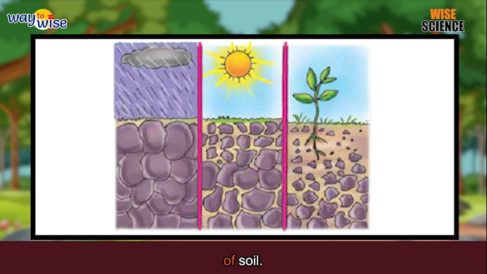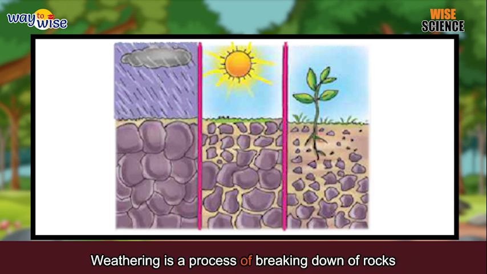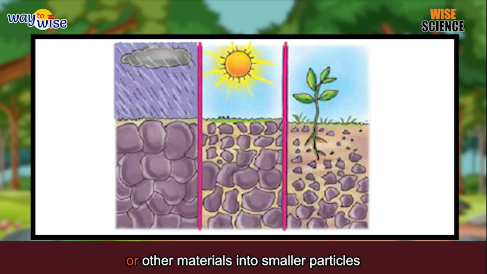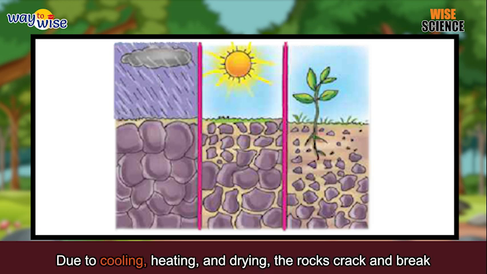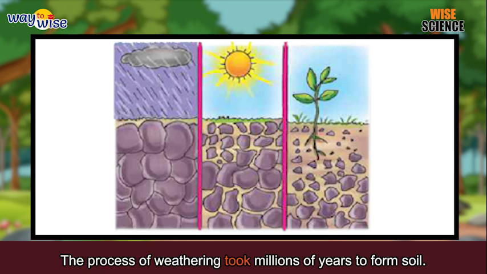Formation of soil. Soil is formed from rocks by a process called weathering. Weathering is a process of breaking down of rocks or other materials into smaller particles by the action of water, wind, sun, etc. Due to cooling, heating, and drying, the rocks crack and break up into small pieces to form soil. The process of soil formation is a slow, long, and continuous process. The process of weathering took millions of years to form soil.